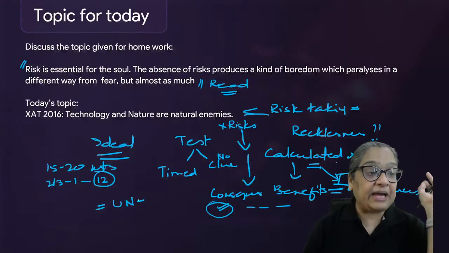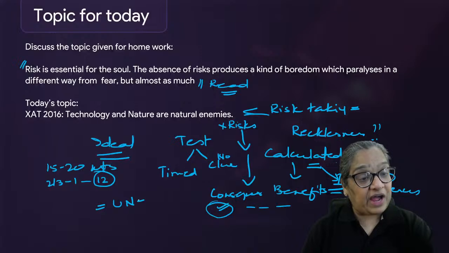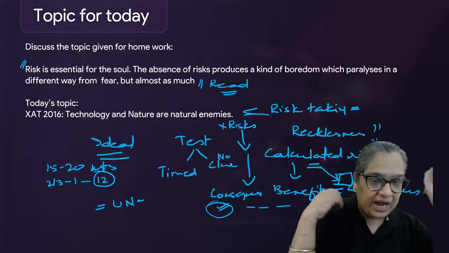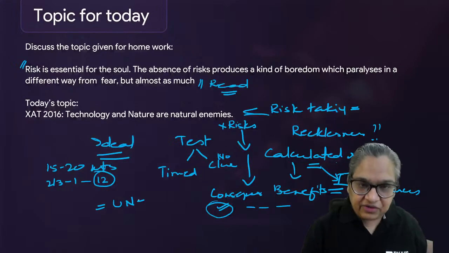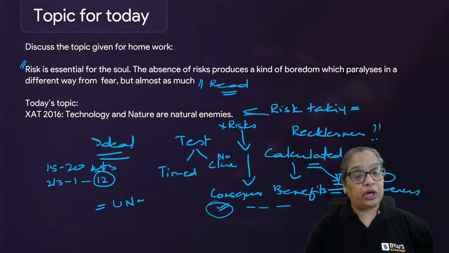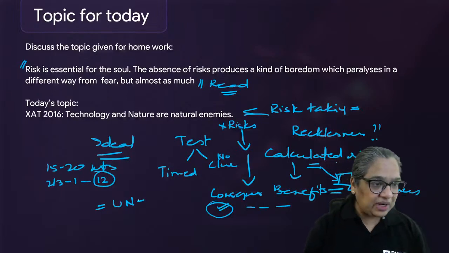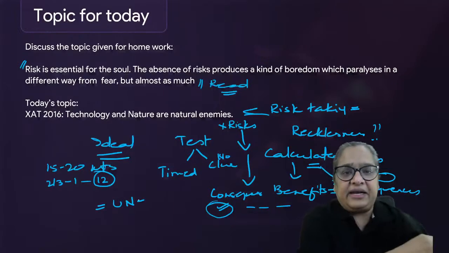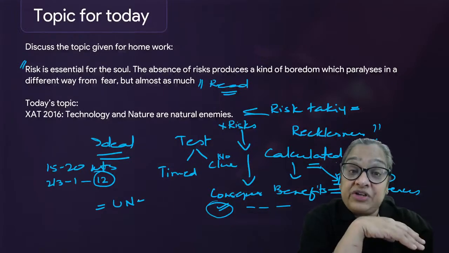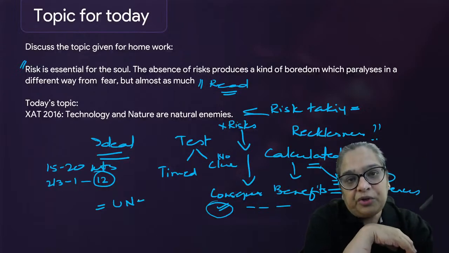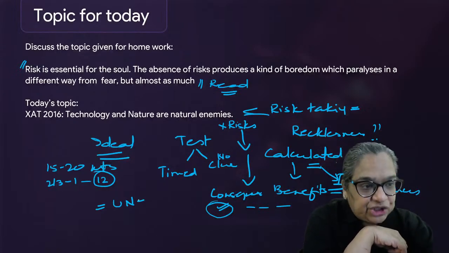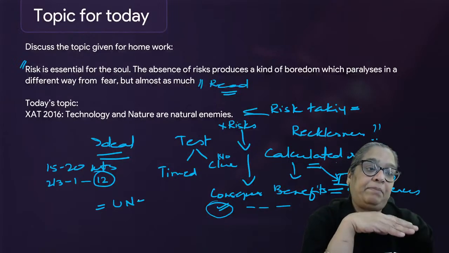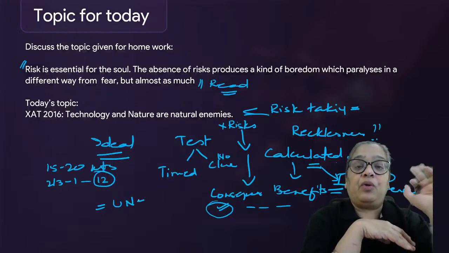At least type out essays on 4 or 5 of the topics for which you find it difficult to write an outline. So I would actually suggest go in reverse chronological order. Last year's, one is done, the risk one is done. If you're done, then try to write an outline and say, I can write an essay on this. The one that you find most difficult to write about, you say this is going to be challenging. Choose the most challenging topic of last year, make an outline, read up about it, and type an essay for 10 to 12 minutes. See how you're doing.